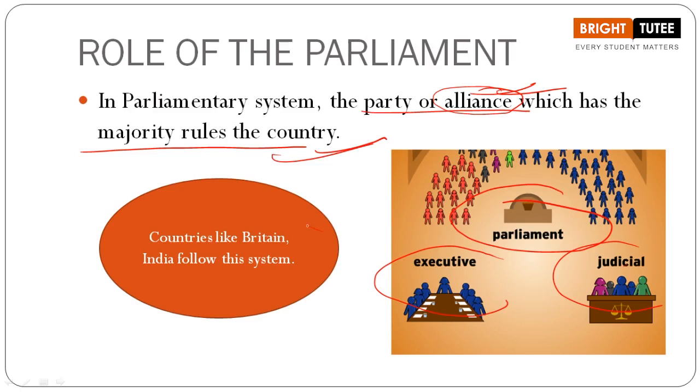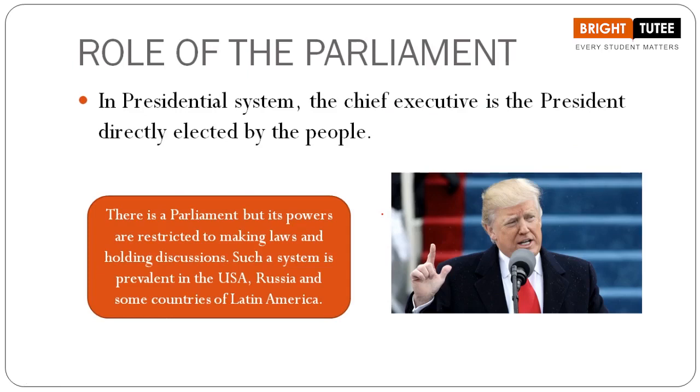Now countries like Britain and India follow this system, that is the parliamentary system. Correct or not? In our country, we are definitely talking about this in this chapter. So the parliamentary system exists in our country. Now another kind of system in democratic government is the presidential system.